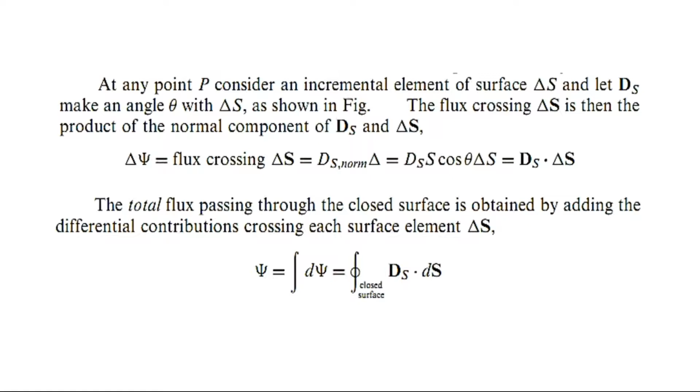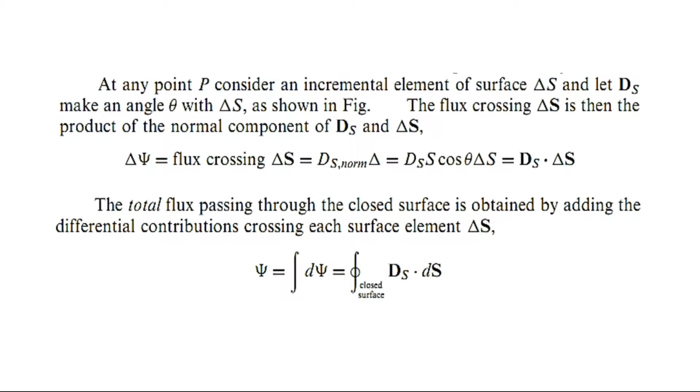If the electric flux density vector is normal to the area, there will be an angle of 0 degrees. So if the angle is 0 degrees, cos 0 will be equal to 1 and it will be equal to D_s delta S.